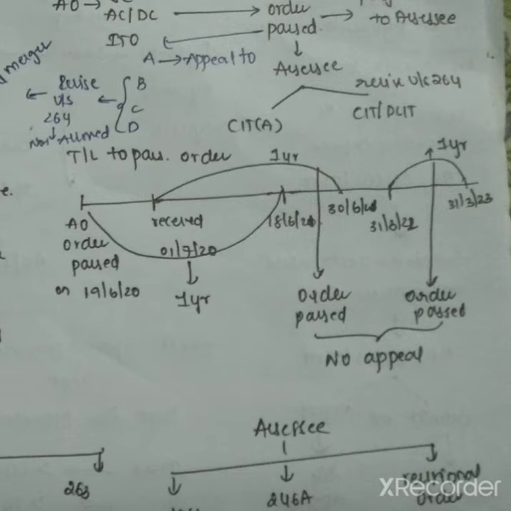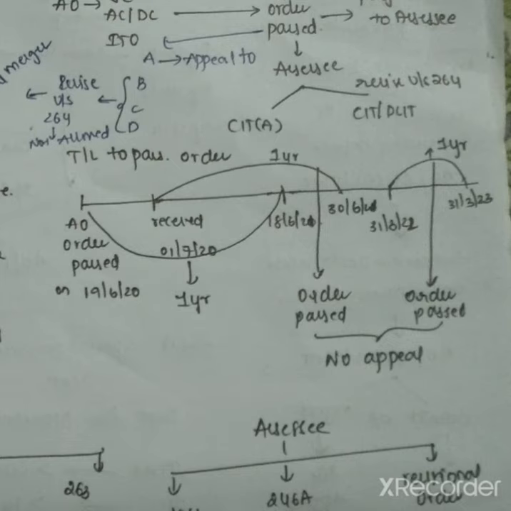If the AO passed an order and the order contains, for example, 4 matters, that is A, B, C, D. For example, SSC filed an appeal against matter A. Then CIT or PCIT cannot revise the B, C, D orders. It cannot, as the doctrine of total merger applies here.